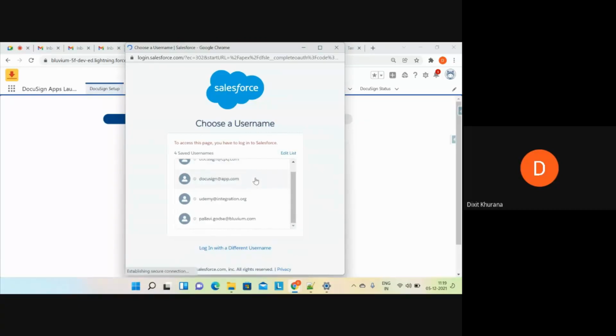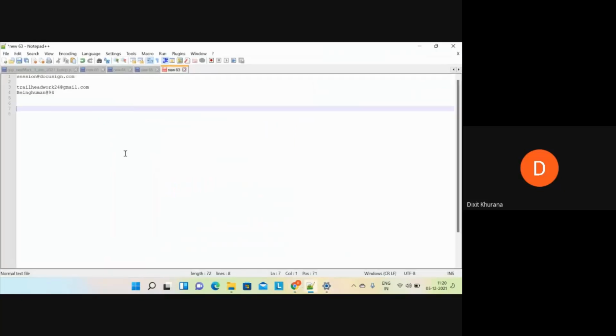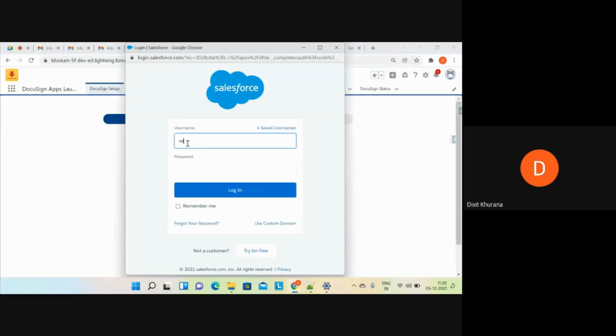It will ask for the login credentials. First, it will ask for the org's credentials.